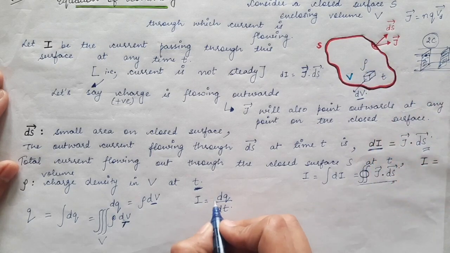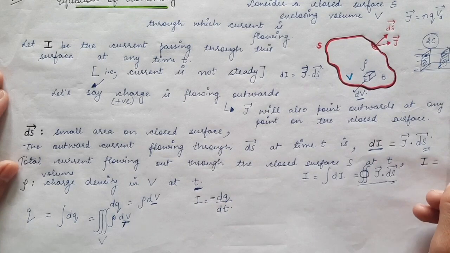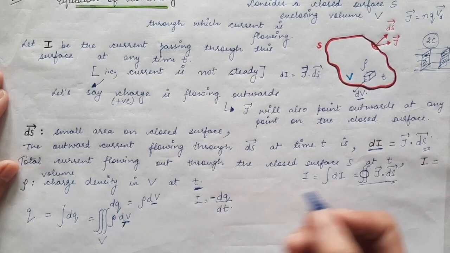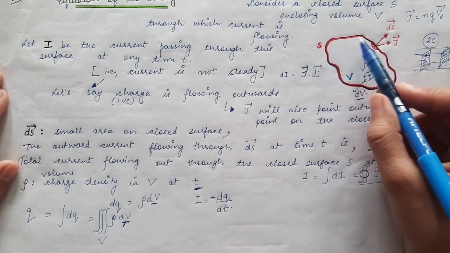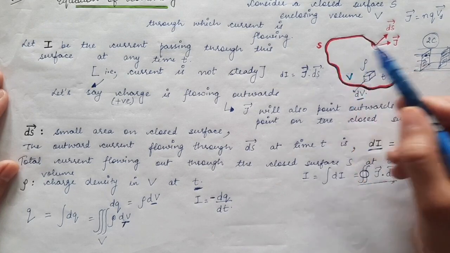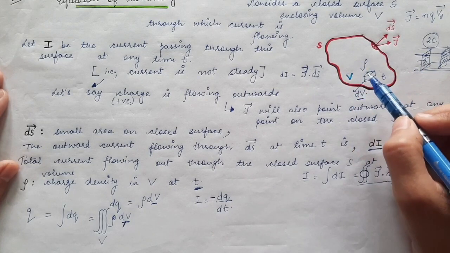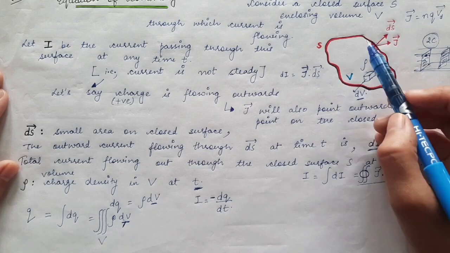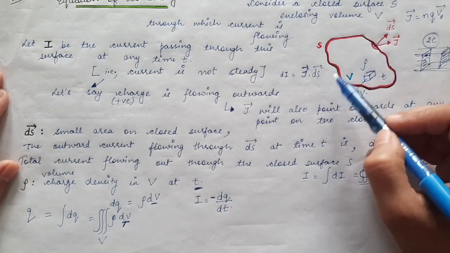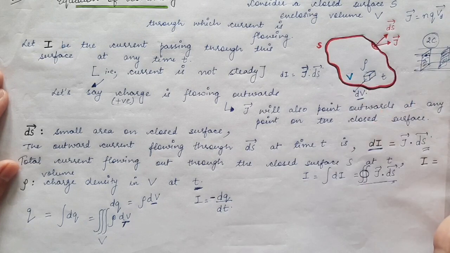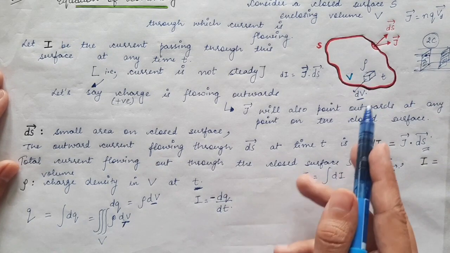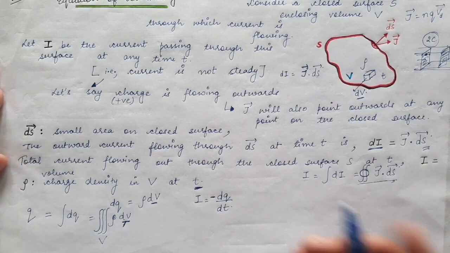So current will be given by minus dq by dt. So current through this surface S will be decreasing with time, because the amount of charges in this volume are decreasing. So the charges which are crossing this closed surface will be decreasing with time. Therefore we write electric current as minus dq by dt in this particular case.